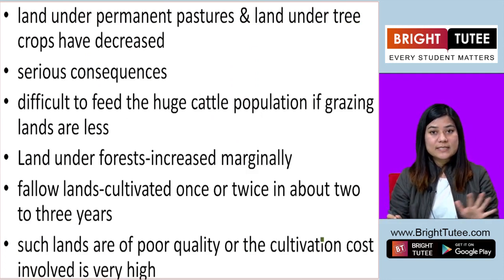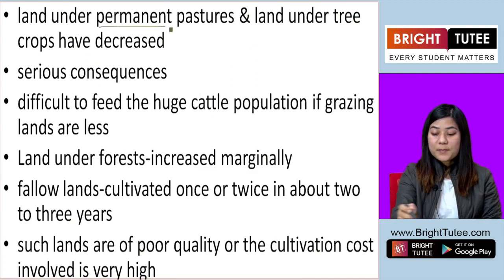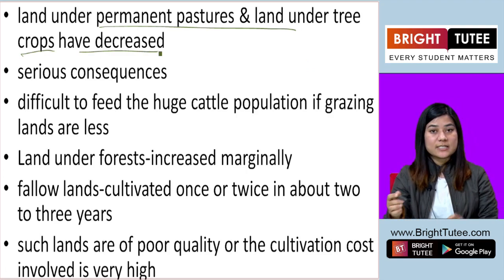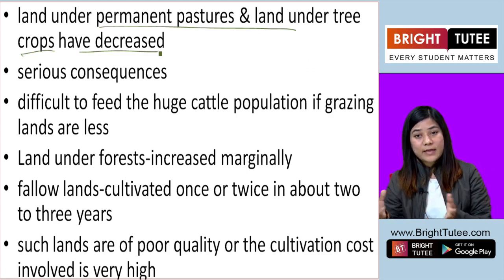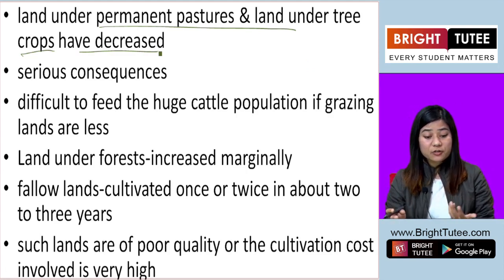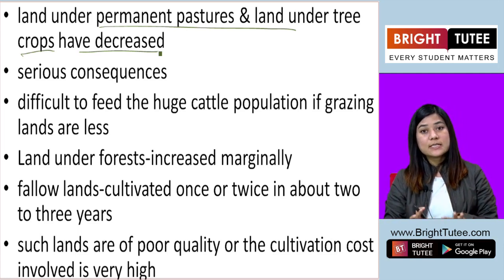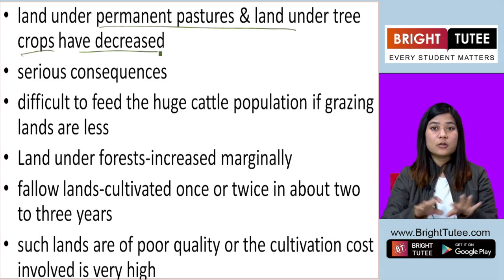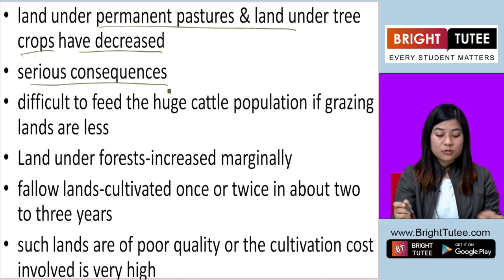So what we can see from the two diagrams is that land under permanent pasture and land under tree crops have decreased, meaning that the pastures have decreased and the land with trees has also decreased. Now when there is a decrease in vegetation and pastures, the open grassland areas with plenty of grasses, we have serious consequences.